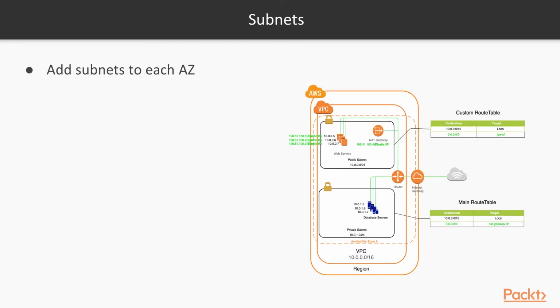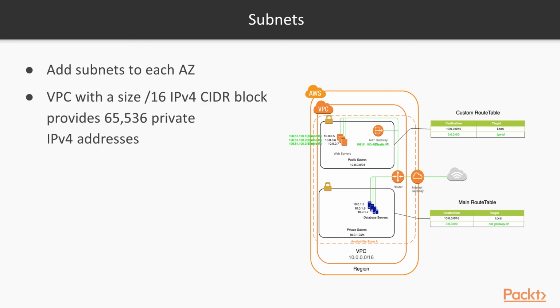So subnets. We add subnets to each availability zone. Just for this example, we're showing a VPC within one availability zone to keep it simple, even though this diagram is hardly simple. But I want to show you how you can use subnets to define traffic and create an elastic, resilient environment within your VPC. So we have a VPC with a size of 16 IPv4 CIDR block, which provides us with 65,536 private IPv4 addresses. This is our VPC with a CIDR block of 10.0.0.0/16.